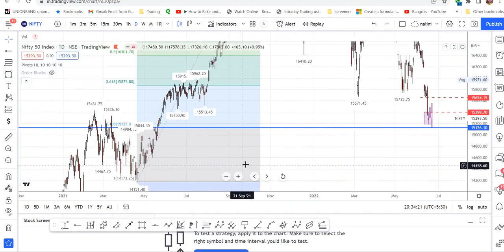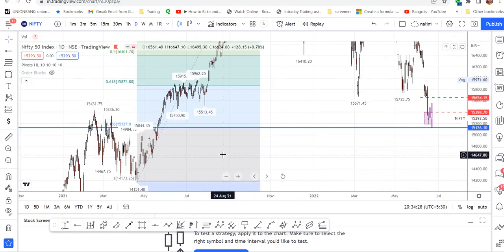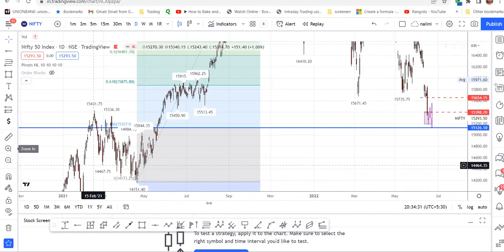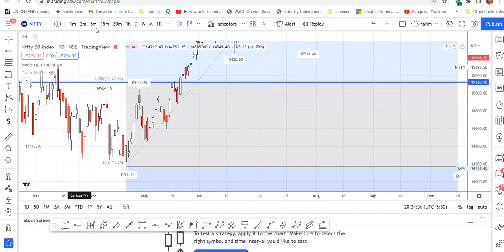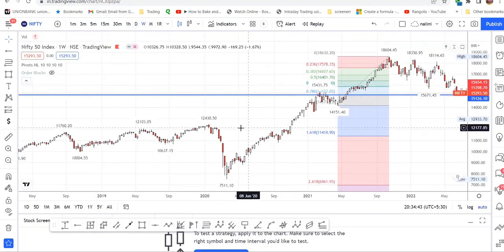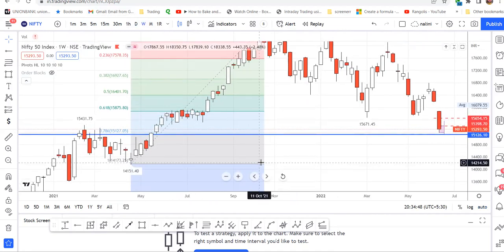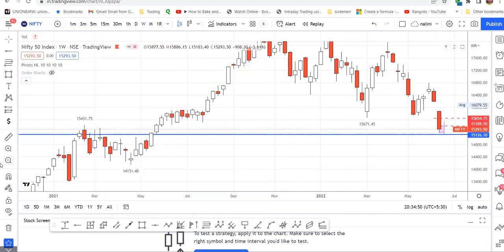Here actually, this is the breaker block. Breaker block means the Nifty has broken above this level. So if you check the order block over here around this area, I'll go to the weekly time frame because there are many candles out there. So we'll go to weekly and we'll see for the order block in this area. This is the last candle. I'll remove the fib. This is the last red candle before the up move.